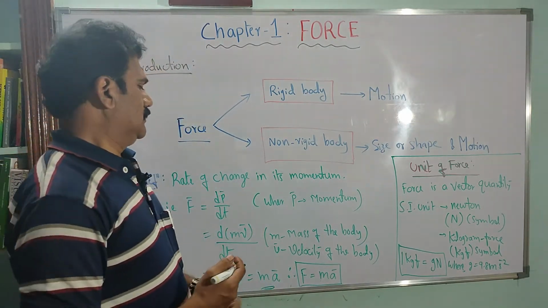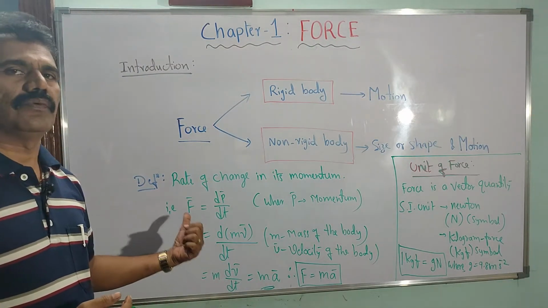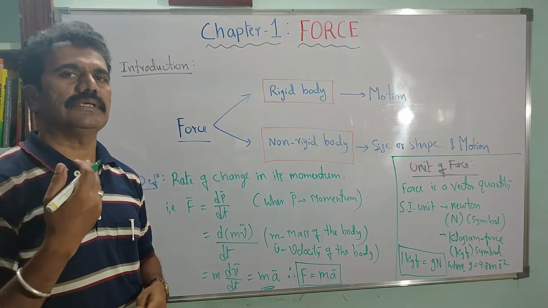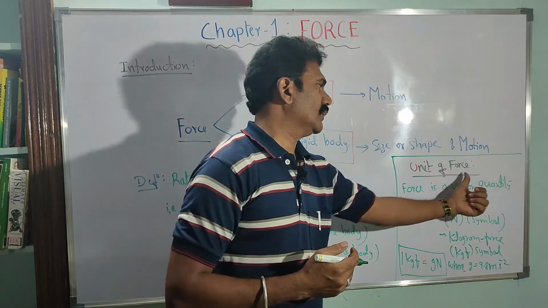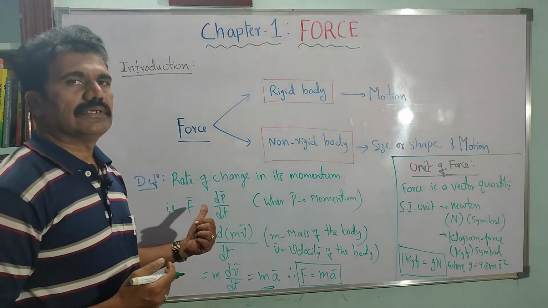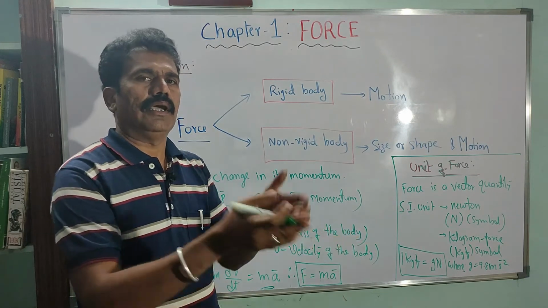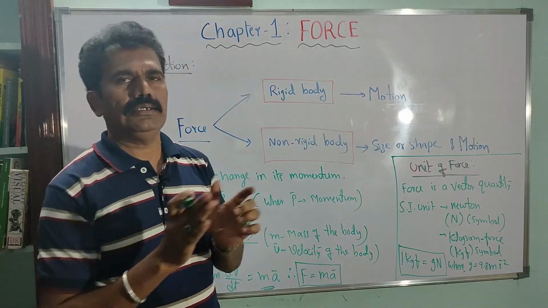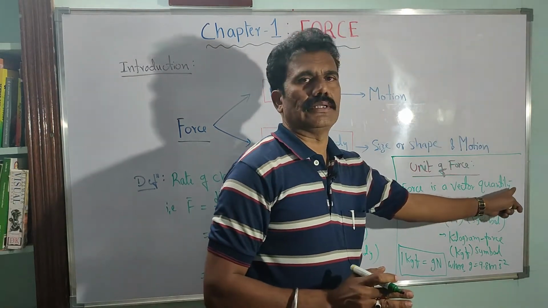Once you know the definition and equation for force, in what unit do you express the force applied on a body? Observe the unit of force. Force is a vector quantity, because once force is applied on a body, we observe motion in a particular direction, and we have a particular value, the magnitude. Force gives both magnitude and direction, hence we define it as a vector quantity. Clear?